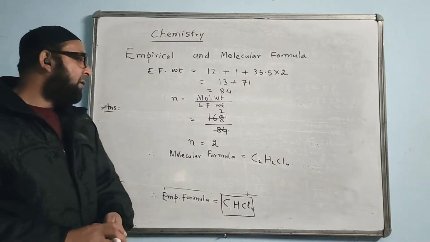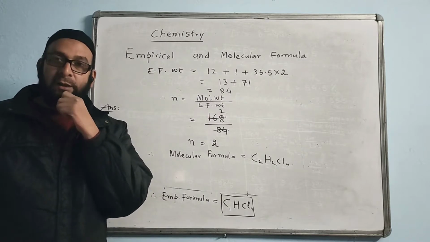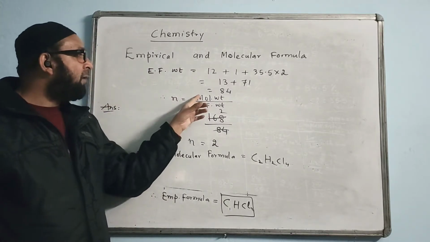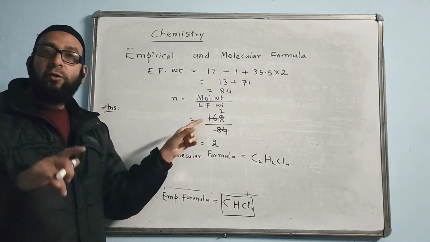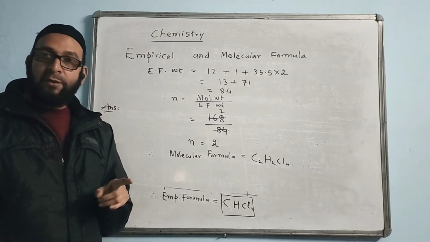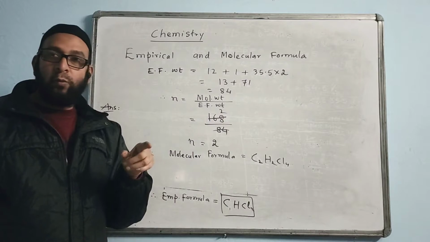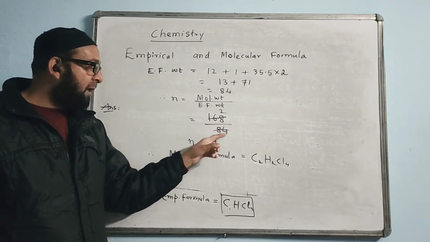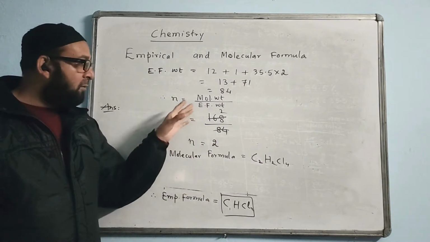Okay, now in some questions, the molecular weight may not be given, they will give the vapor density. What to do when vapor density is given? The molecular weight is equal to 2 times the vapor density. So whatever vapor density is given, we will multiply by 2. So we write 2 into whatever vapor density value is given, divide, cancel, and then we find the answer. So this is the solution.